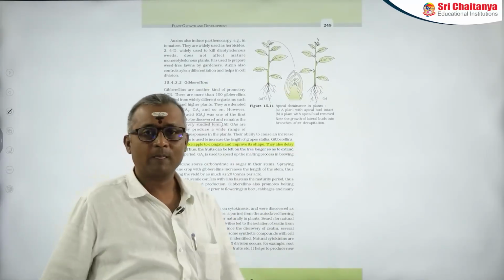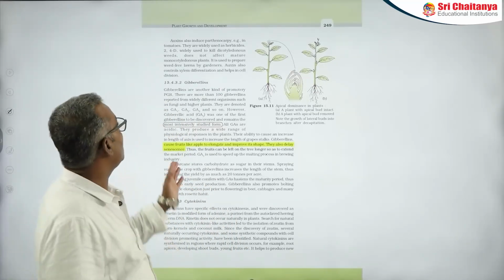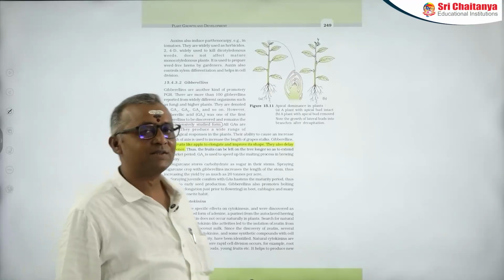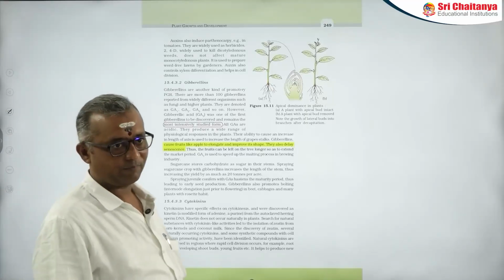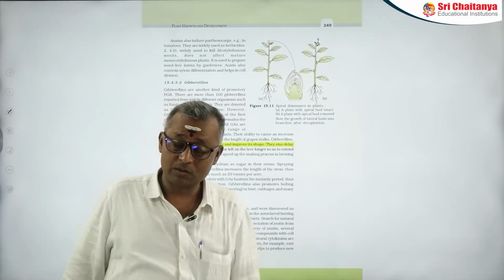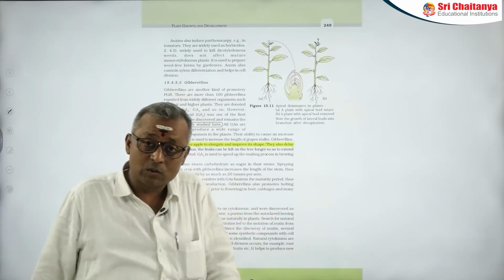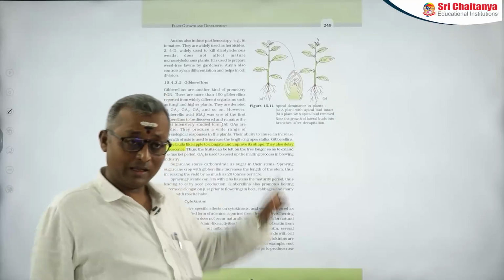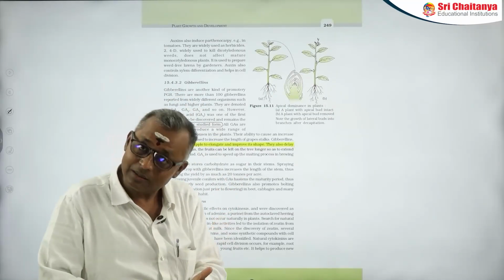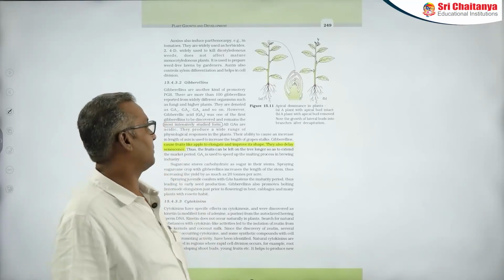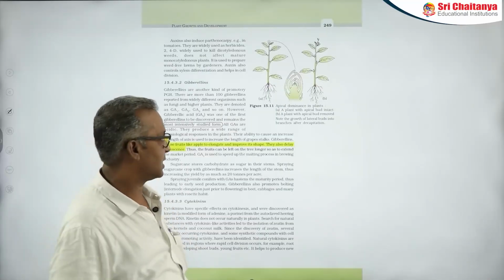Now, apart from that, synthetic auxins like 2,4-D can be used as a weedicide, or simply to say, a herbicide. And auxins also induce parthenocarpy. Auxins can also cause cell division. Auxins are also involved in cell differentiation, like xylem differentiation. They have a role in cell division and in the differentiation process also. You have to remember that they play an important role in xylem differentiation, not in phloem differentiation, remember.